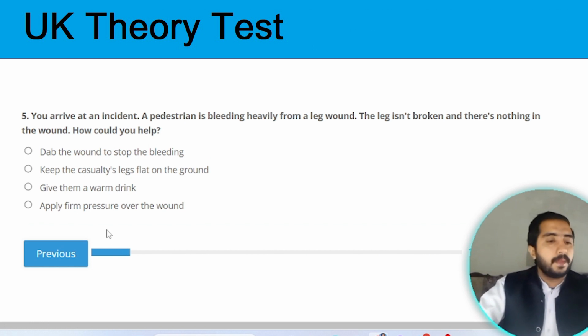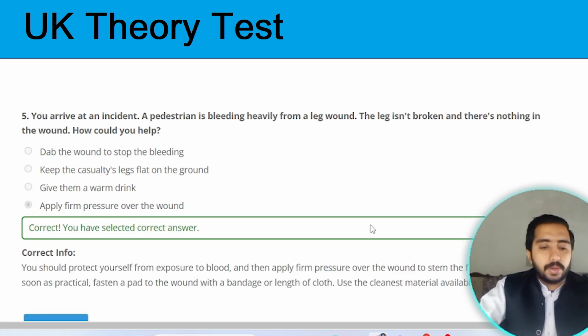Next question. You arrive at an incident. A pedestrian is bleeding heavily from a leg wound. The leg isn't broken and there's nothing in the wound. How could you help? You can help by applying firm pressure over the wound. Option D is the correct one.